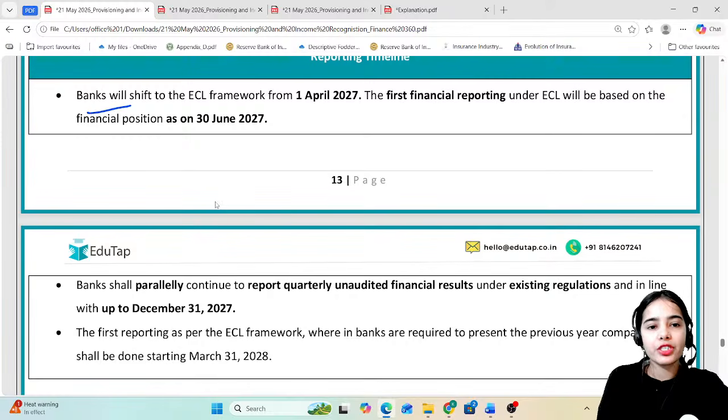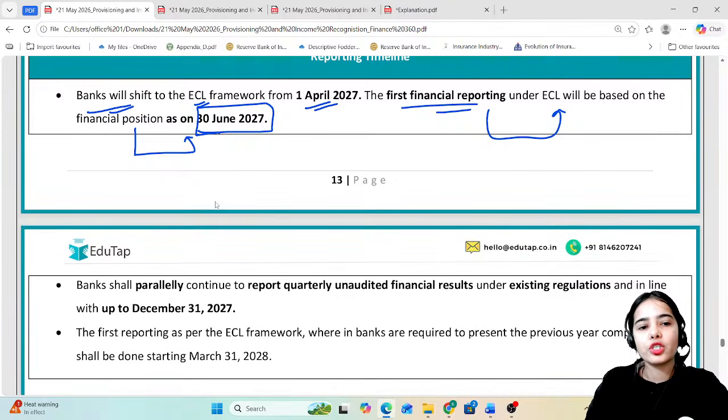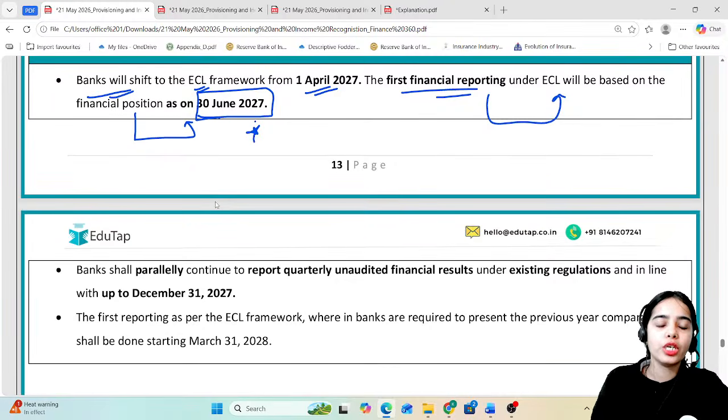Okay. Banks will shift to the ECL framework from 1st April 2027. The first financial reporting under the ECL will be based on the financial position as on 30 June 2027.